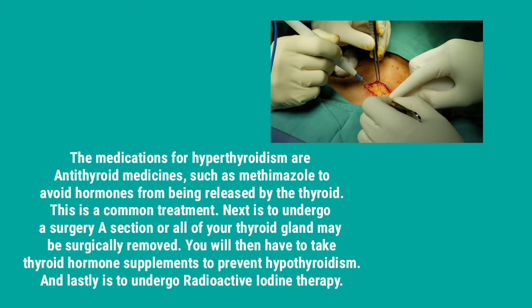The medications for hyperthyroidism are antithyroid medicines, such as methimazole, to prevent hormones from being released by the thyroid. This is a common treatment. Next is to undergo surgery. A section or all of your thyroid gland may be surgically removed. You will then have to take thyroid hormone supplements to prevent hypothyroidism. And lastly is to undergo radioactive iodine therapy.